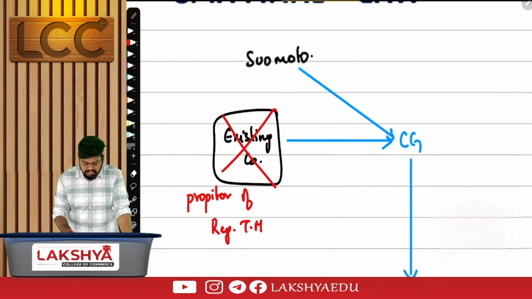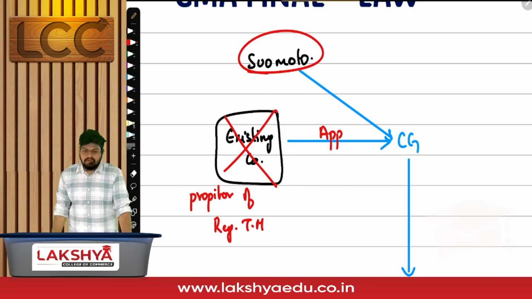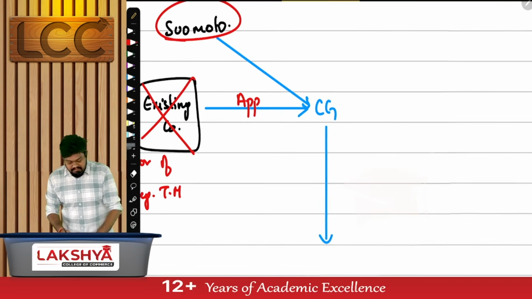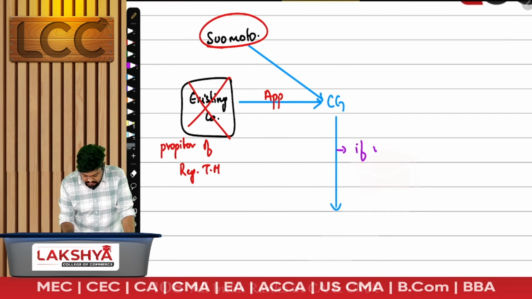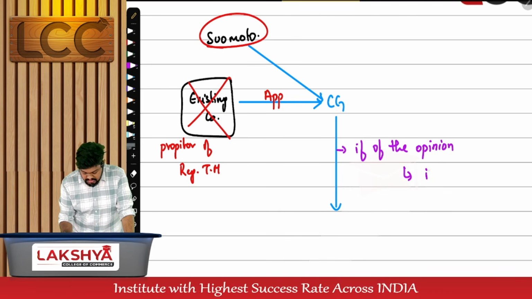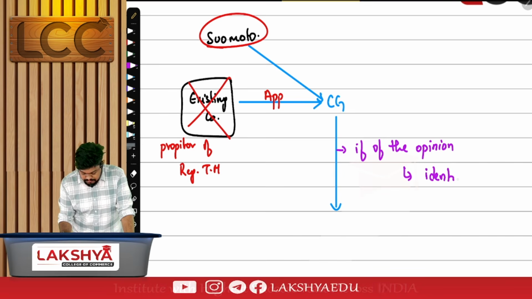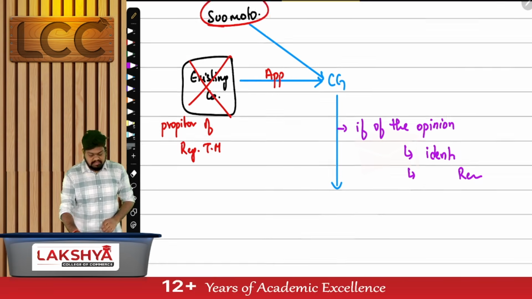Forget about application, the central government can also pass an order on suo motu basis. When will the central government pass an order? If it is of the opinion that the company's name is identical or too nearly resembles which company? An existing company. Then they'll pass an order.